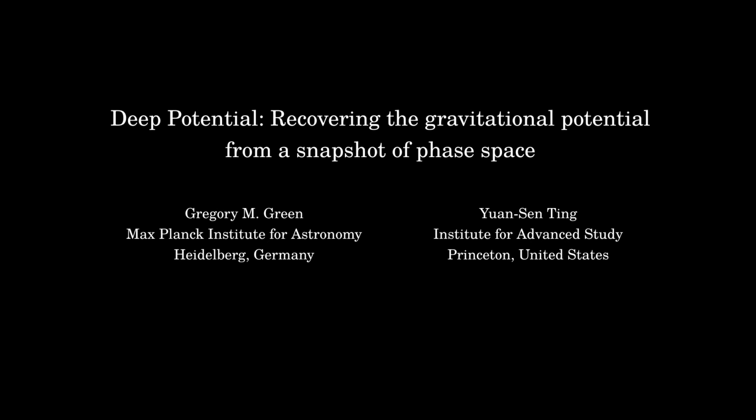The overall goal of this project is to be able to map out the mass of a system, such as the Milky Way galaxy, using the kinematics of its stars.